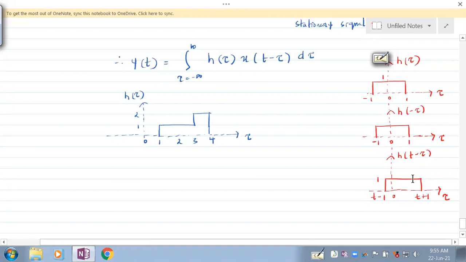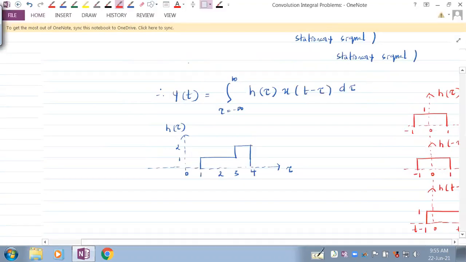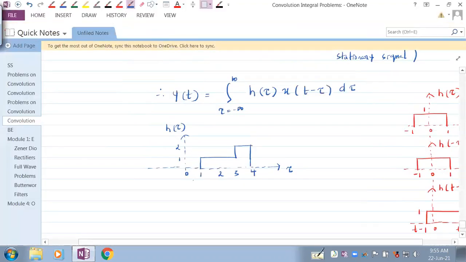Is everybody okay with this? Yes? Fine. If you are not okay with that, you can talk to me, you can talk to your friends, but you need to be clear with that. If you're not clear with that, even after doing so many problems, it's a problem. Otherwise you will have a lot of problems to face. So let's write this signal like this.